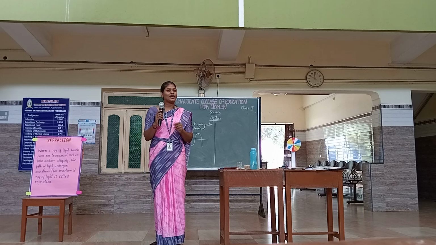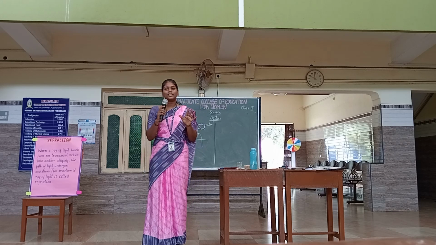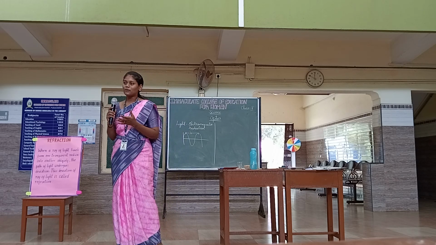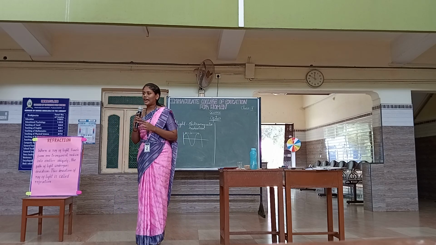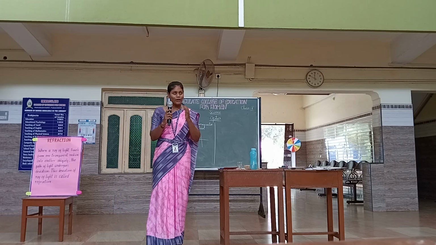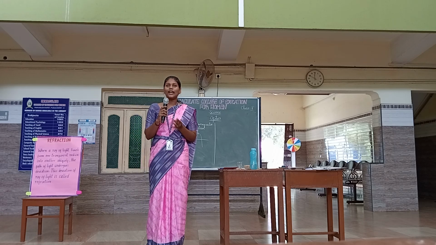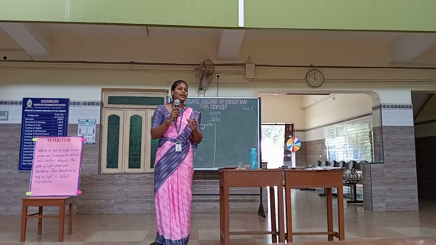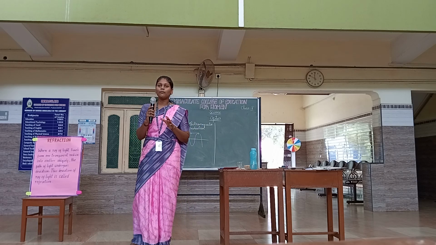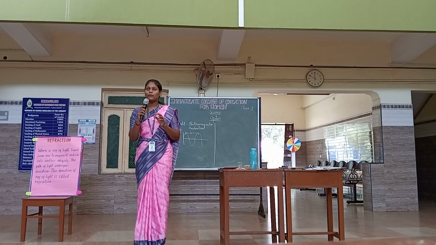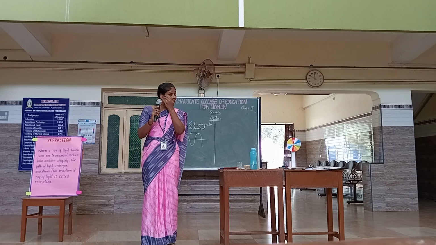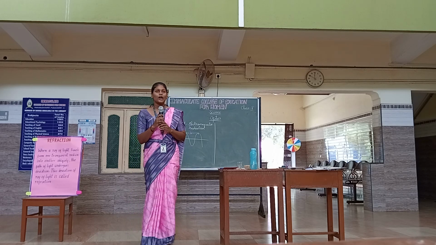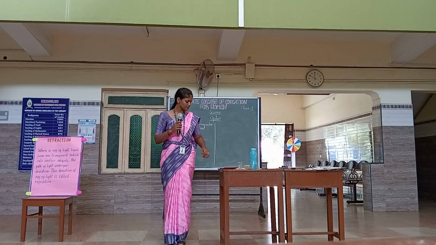Now tell me, when a light is incident on a surface, what are the possibilities that can happen? In an opaque medium that is shiny, the light reflects. In a transparent medium, the light refracts. And in an opaque medium that is not shiny, the light absorbs. Okay? Now we will see the definition for refraction.